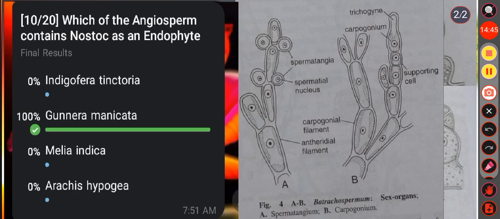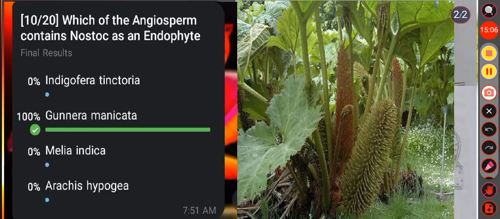Then next question, which of the angiosperms contains Nostoc as an endophyte? Option A Indigofera tinctoria, option B Gunnera manicata, option C Melia indica, option D Arachis hypogaea. Here the correct answer is option B, that is Gunnera manicata. Gunnera manicata is a species of flowering plant in the family Gunneraceae.